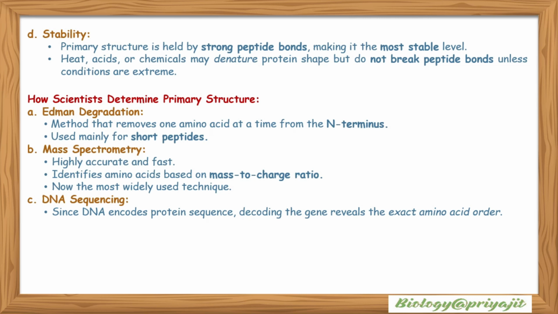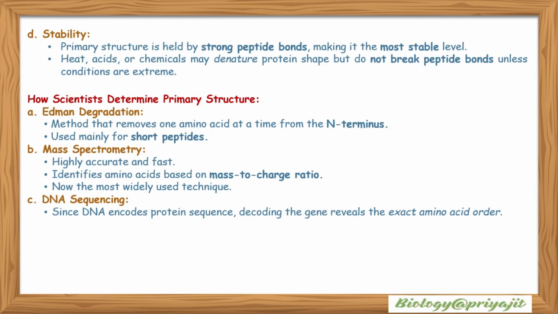How do scientists determine primary structure? First is the Edman degradation method, which removes one amino acid at a time from the N terminus. It is used mainly for short peptides. Besides Edman degradation, there is mass spectrometry, which is a highly accurate and fast process.